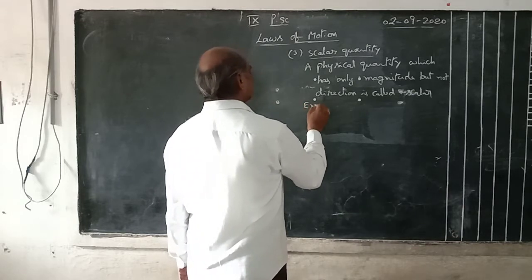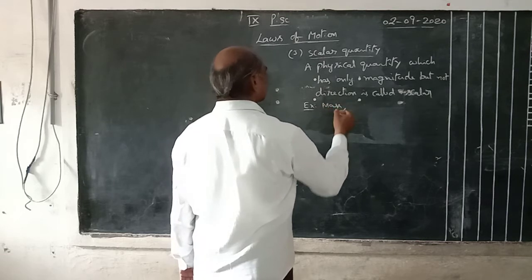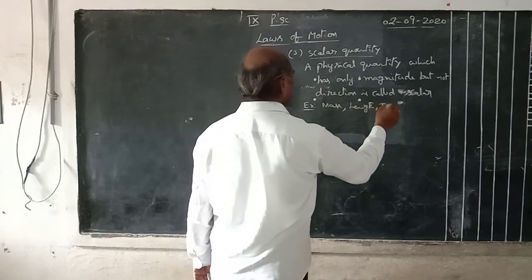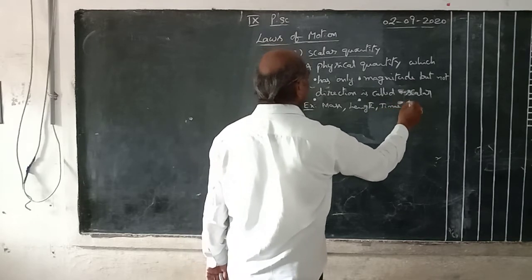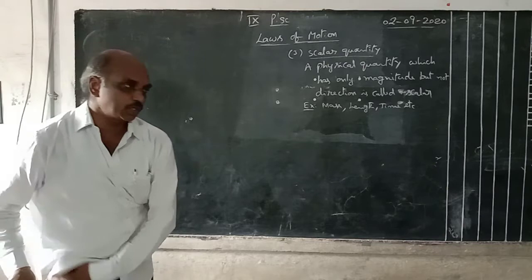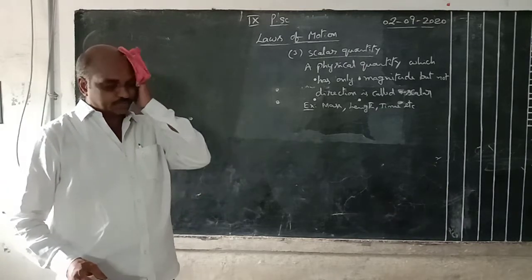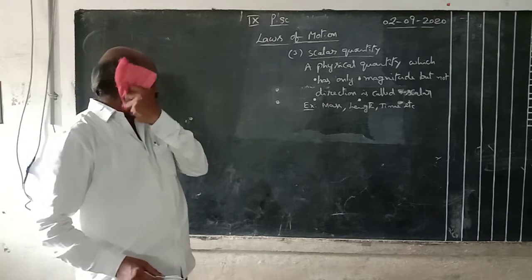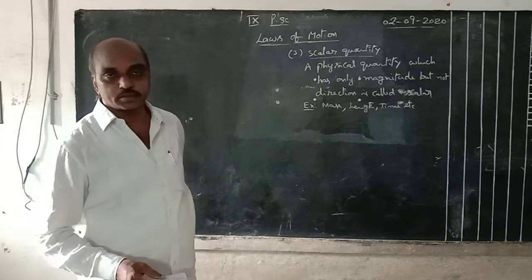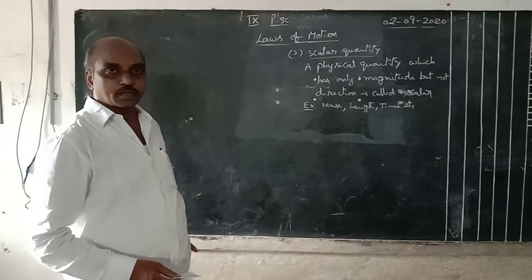Examples: mass, length, time, etc. Scalar quantity means a physical quantity which has only magnitude but not direction. Scalar quantity examples are length, mass, time, temperature, area, like this.